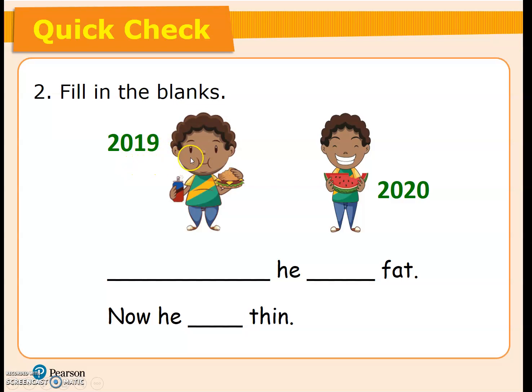That means last year or 1 year ago. He is or he was fat? Of course, when we are talking about the past, we use was. Let's look at the answer. Last year or 1 year ago, he was fat. Now he is thin. Do you get it correct?